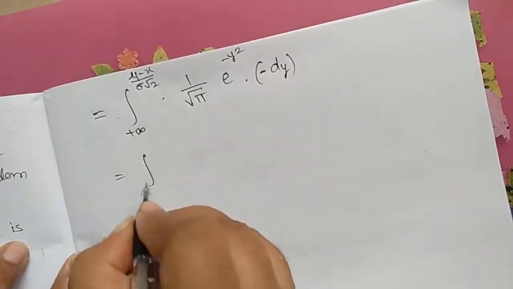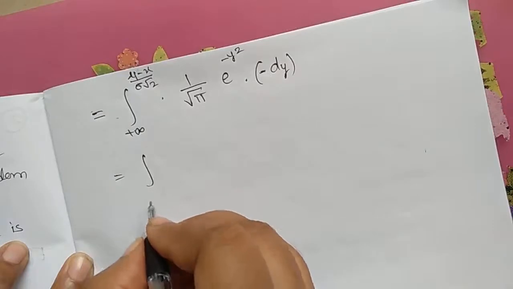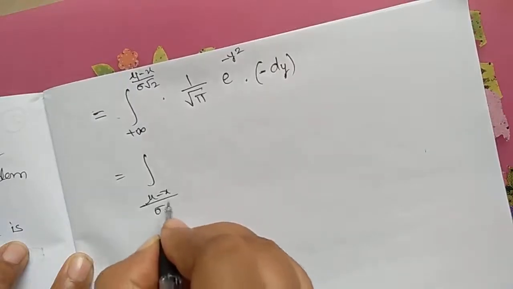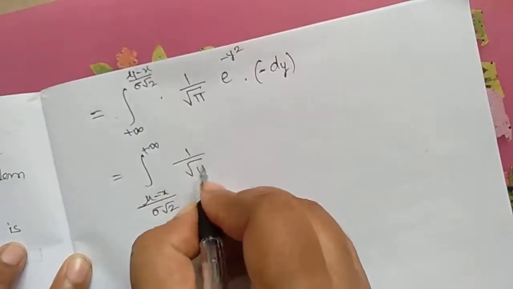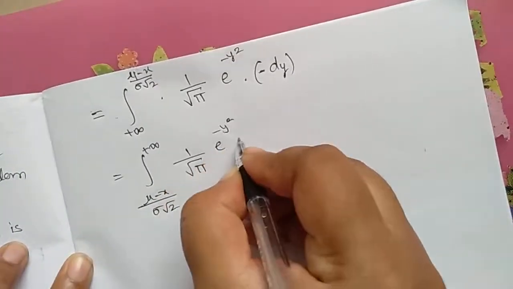So I am writing the limits from (mu minus x) divided by sigma root 2 to plus infinity. Your answer will be 1 divided by root pi, e power minus y square into dy.